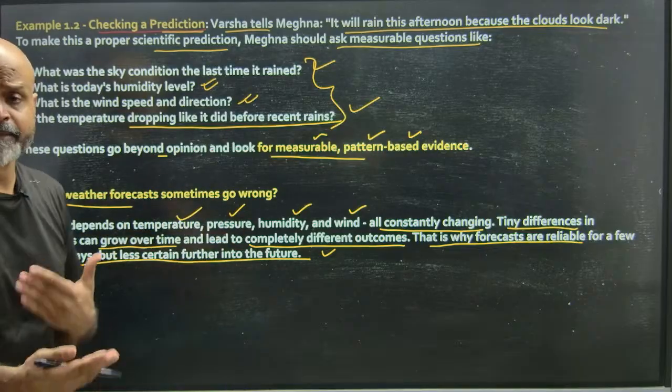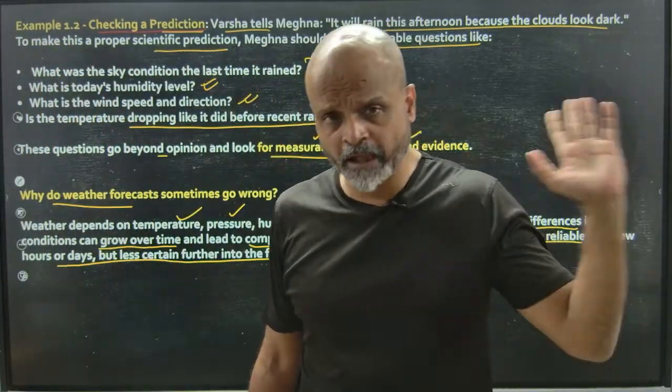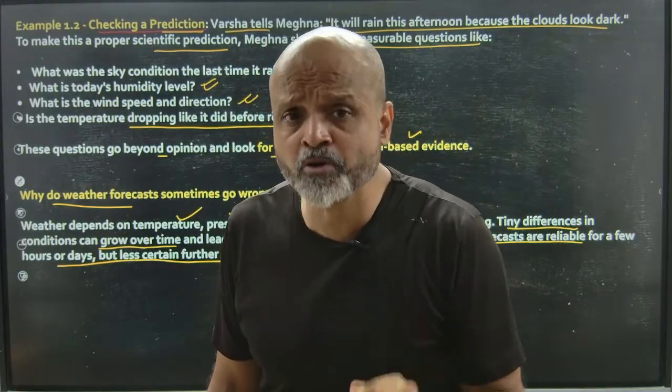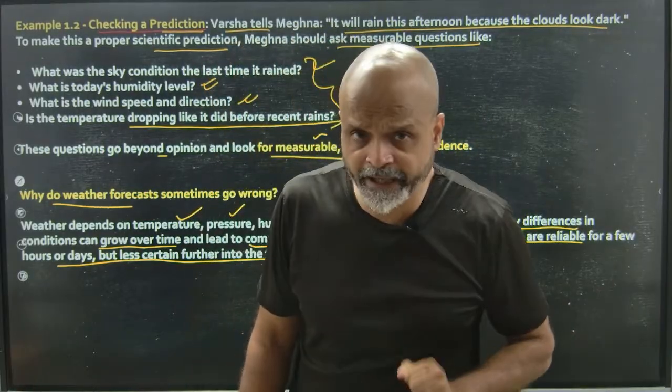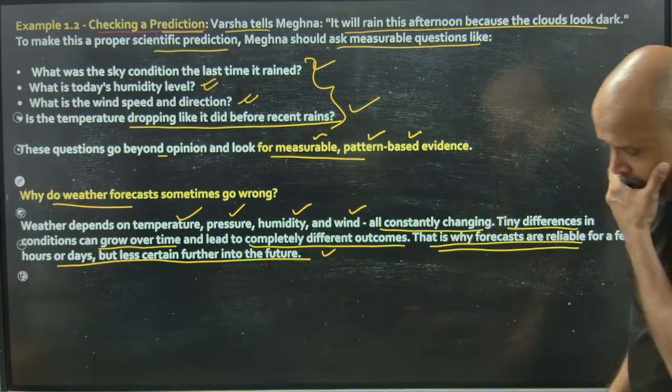So there might be sudden high pressure winds which might blow off the clouds from a certain place. So in spite of seeing heavy rain laden clouds, you might not see the downpour of rain. So that might happen. Okay. That is why sometimes forecasts fail.